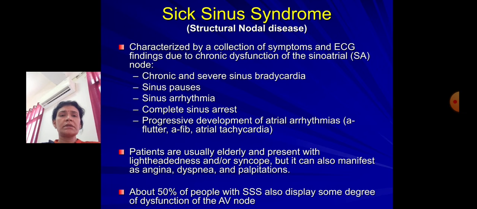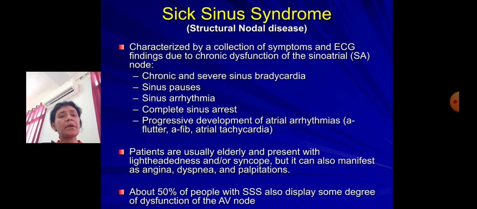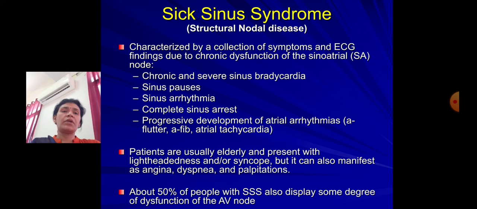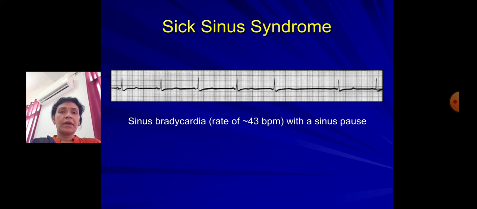structural nodal diseases. These patients are usually elderly, and they present with complaints of lightheadedness, or sometimes there can be a history of syncope, but it can also manifest as angina, dyspnea, palpitations. About 50% of people with sick sinus syndrome also display some degree of dysfunction of the AV node. So AV node conduction is also affected here.